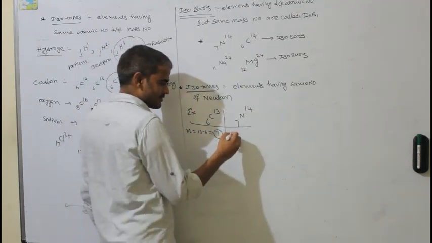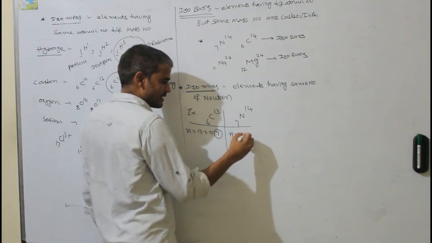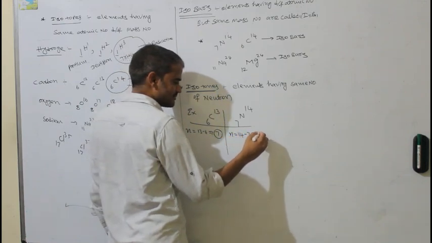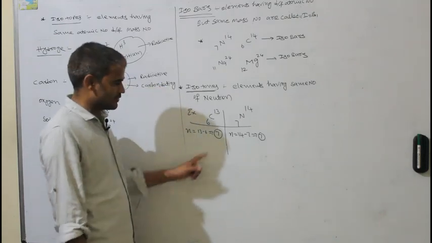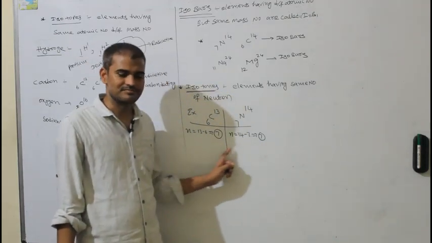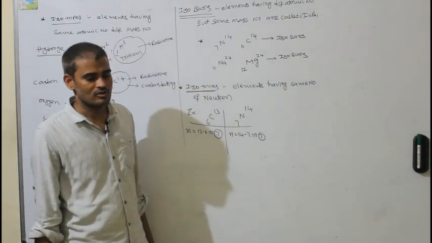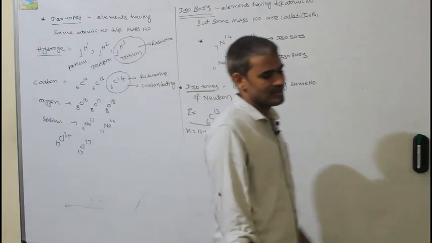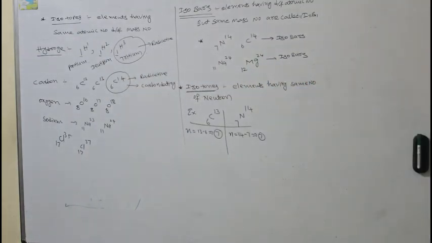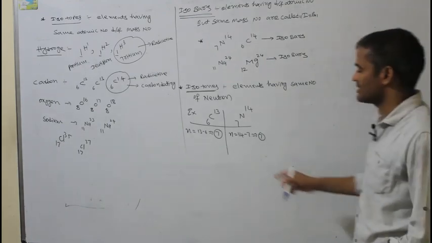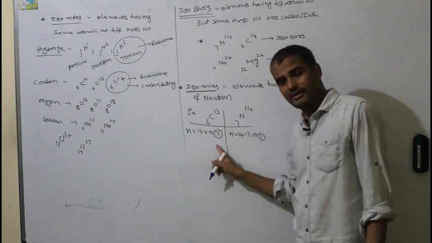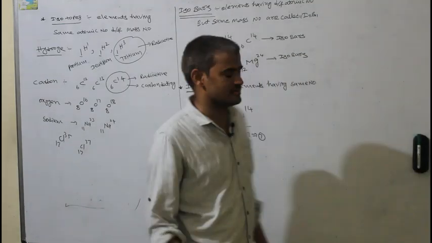Here also number of neutrons is 14 minus 7 equal to 7. The number of neutrons of both elements are same. So isotones need not have same atomic number or same mass number. The atomic numbers and mass numbers differ, but finally the number of neutrons are same. They will be called as isotones.